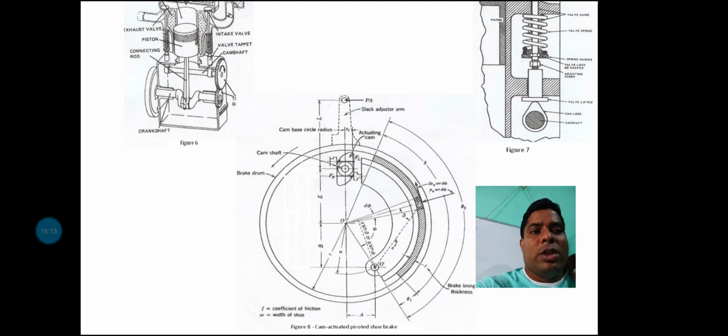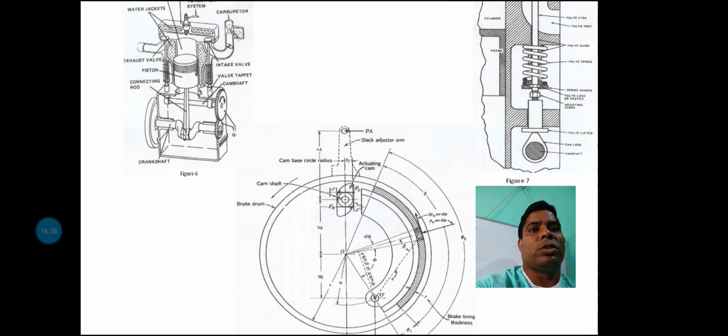It is a subject where the application of cam is also there. That's why we can discuss the SI engine mechanism, but we are focused on the cam profile, how to draw it. That is our main objective in these classes.